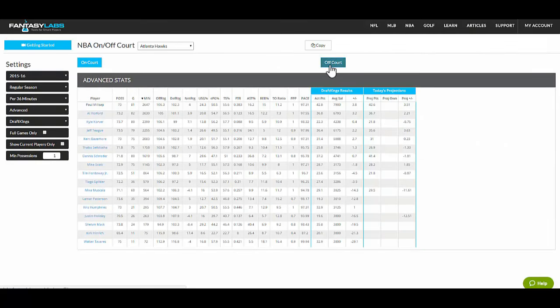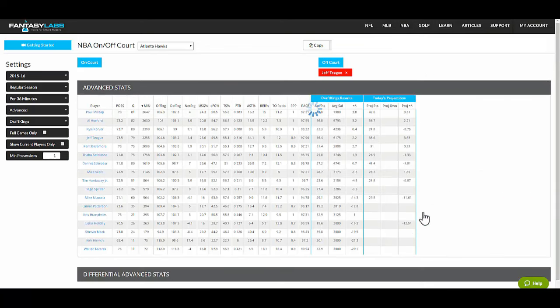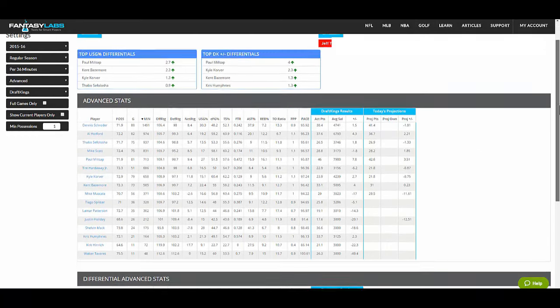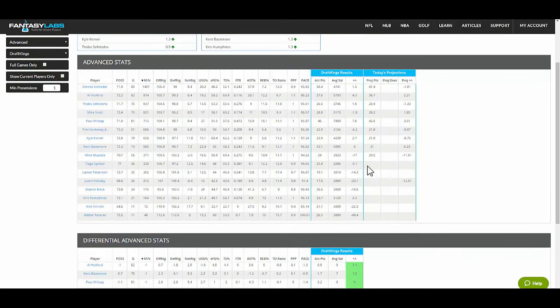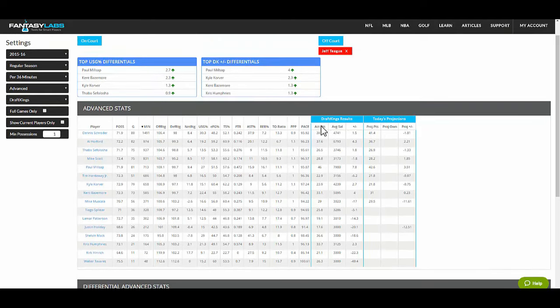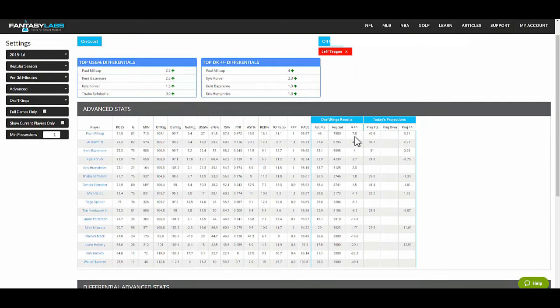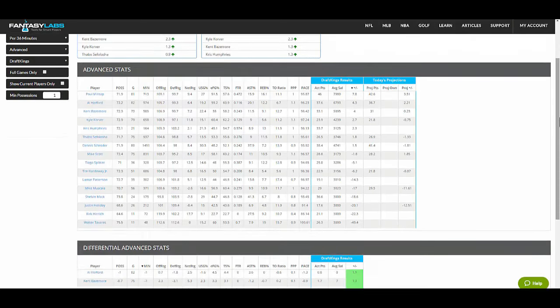So let's say we want to look at a particular team when a player, we'll pick Jeff Teague, is off. So when he's not on the court, this does a search, and it'll have all of the players' stats, a whole bunch of advanced stats, effective field goal, true shooting, everything. It'll have their DraftKings results, so you can also sort by this: actual DraftKings points, plus minus. So Paul Millsap, 7.8 points above expectation when Teague has been off the court.